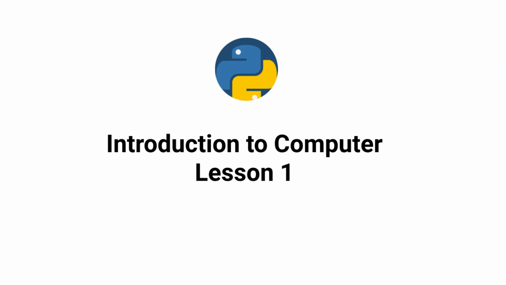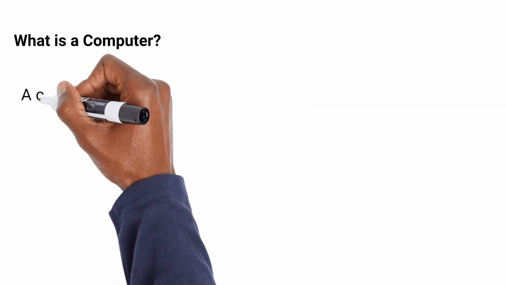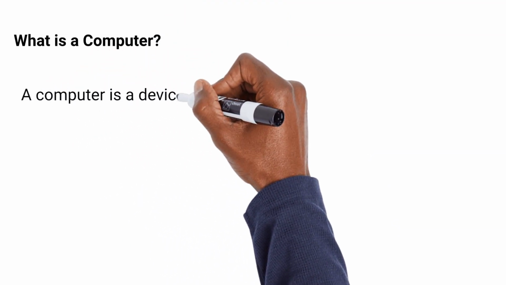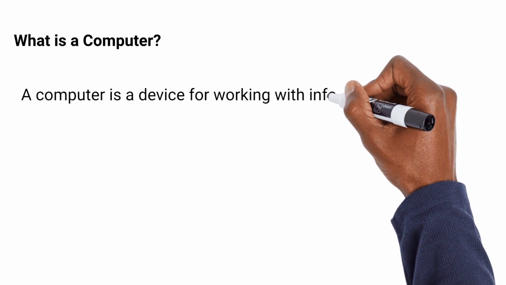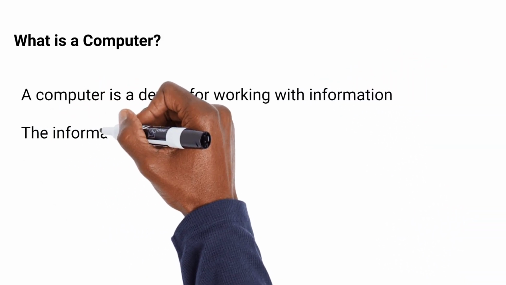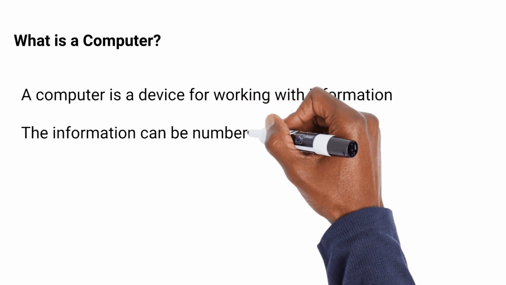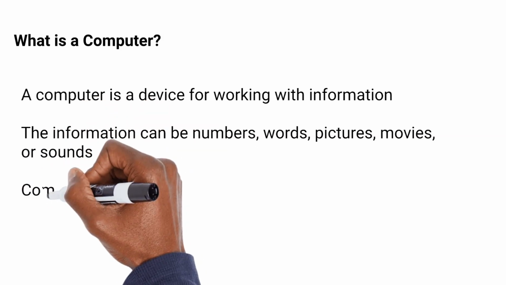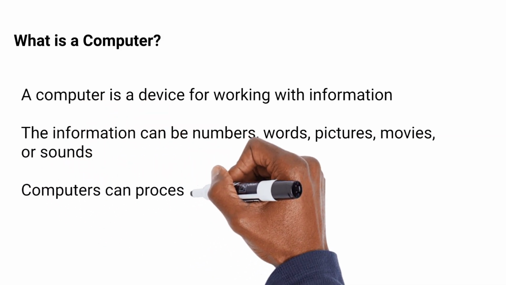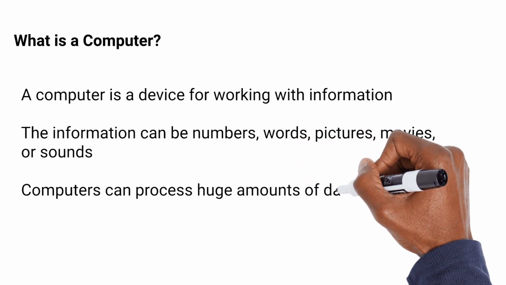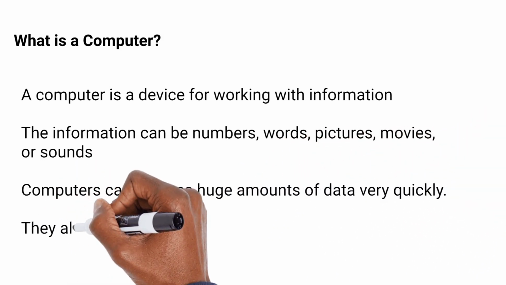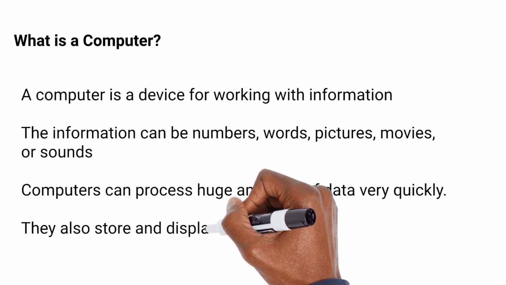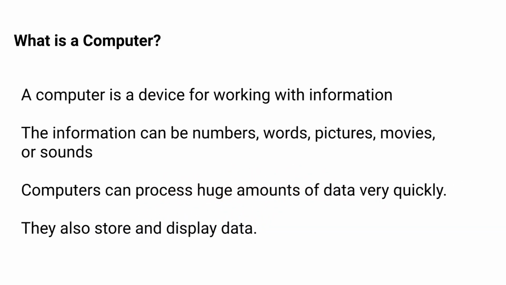So how does a computer work? Before we know how a computer works, the first question is, what is actually a computer? The definition we have here is that a computer is a device for working with information. You have different kinds of information that you want to transform, and you use a computer to do all of that. The information can be numbers, words, pictures, movies, or sound. If you want to send pictures on Snapchat, you use a computer. If you want to calculate some numbers, you use a computer. If you want to watch movies on your phone, we use a computer for that. So that is a computer for you.